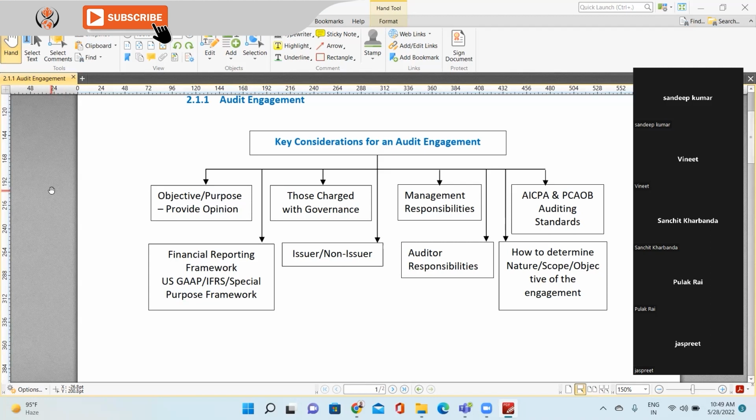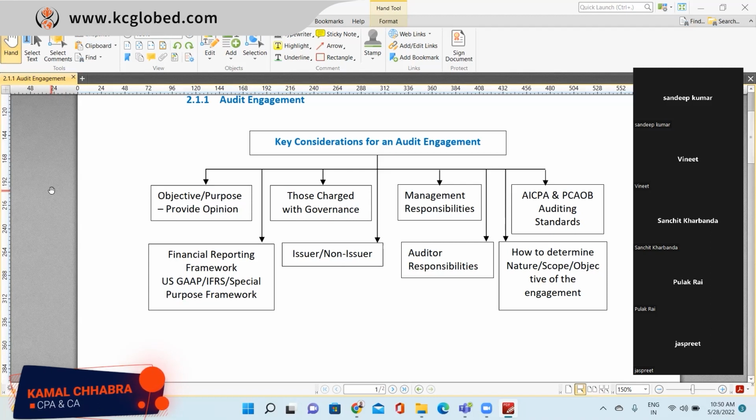Next is AICPA or PCAOB auditing standards. If it is an issuer, then PCAOB auditing standards would be applicable. If it is a non-issuer, then AICPA auditing standards would be applicable. And how do we determine the nature, scope, and objective of the engagement? Here you need to keep in mind whether it's a group audit, a component audit, a joint audit, a statutory audit, or a tax audit. Accordingly, you will determine the overall scope of the engagement. So these are 8 key considerations when you are accepting any audit engagement, to understand the overall volume of your work.